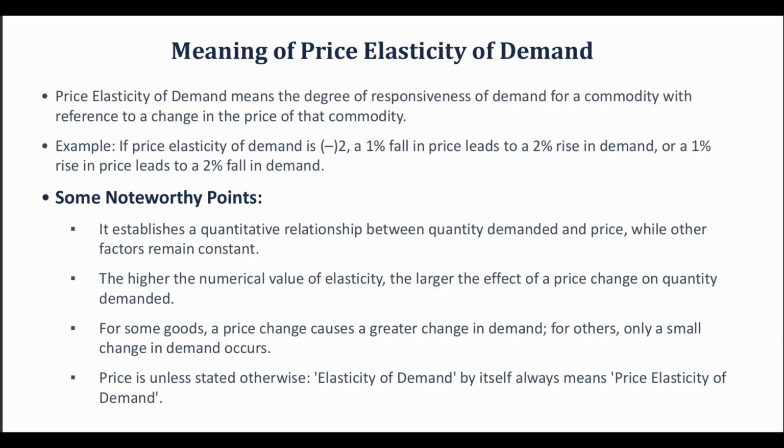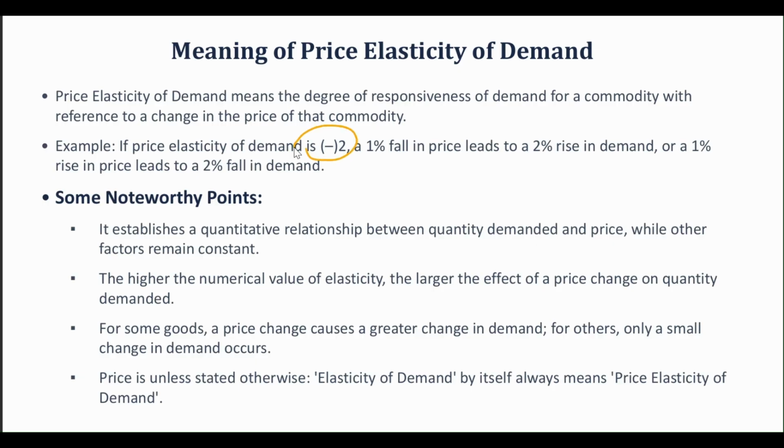Let us see this example right here. If price elasticity of demand is -2, so why minus? Because we know that the demand curve is a downward sloping curve. So when we calculate the slope, for example, we are going to get a negative sign. A 1% fall in price leads to a 2% rise in demand.